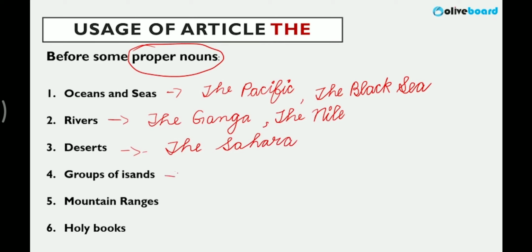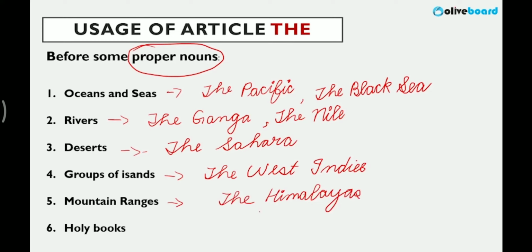Group of islands. We always use "the" before a group of islands: the West Indies. Ranges, it's mountain ranges, so the Himalayas, it's not a peak. When we talk about ranges, we always use "the". Holy books, of course, you know this: the Bible, the Quran, the Bhagavad Gita. So all of these specific things, we particularly use "the", even before certain newspaper names: The Times of India, Hindustan Times. Newspaper names you can also add here.